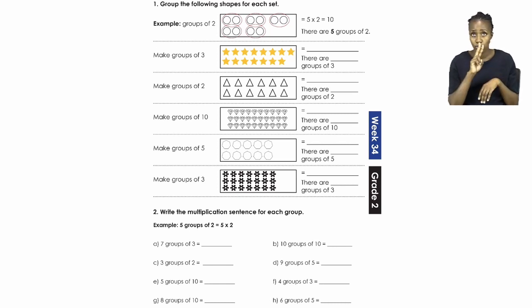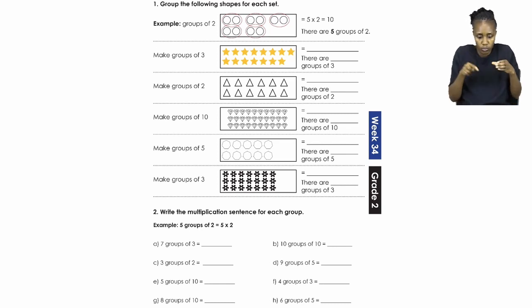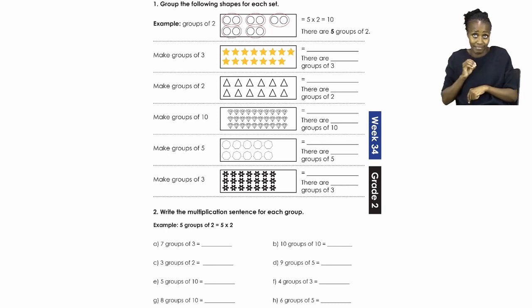Now can you see in the little rectangular block, there you have circles. And there, these circles are grouped into 2 circles per group. And that is why we now say these are groups of 2. Now, if you count all the groups, you will then get 5 groups. And that is why our sum will now say 5 times 2. Because remember everyone, we have 5 groups of 2. So we say 5 times 2. And the answer for that sum is 10.